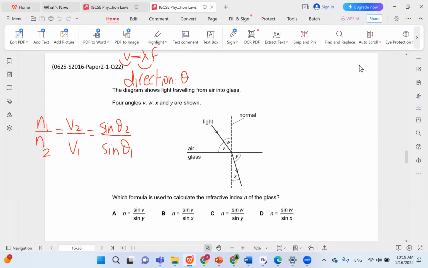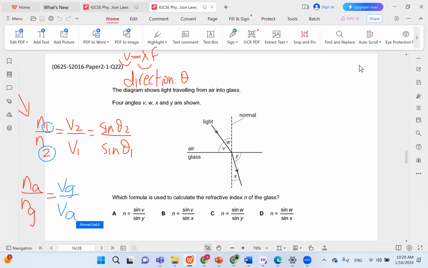So here, anything that has one has to do with air, for example. And anything that has two would have to do with glass. So we can actually rewrite the equation for this problem using other subscripts. So this is the general equation. But for this problem, you can always say n air over n glass equals, and then you flip. Can you see that here you have 1 over 2, but in all the rest you have 2 over 1. So it becomes v glass over v air.